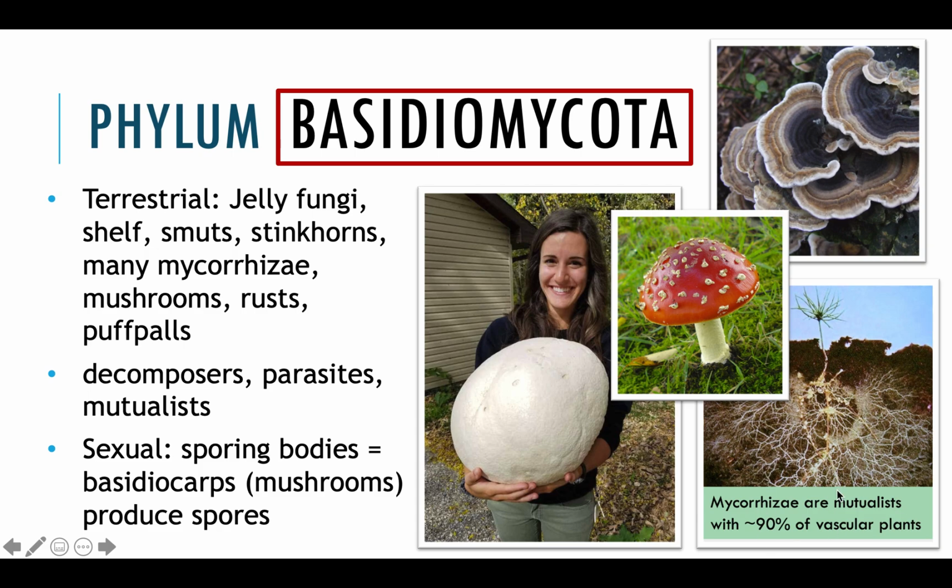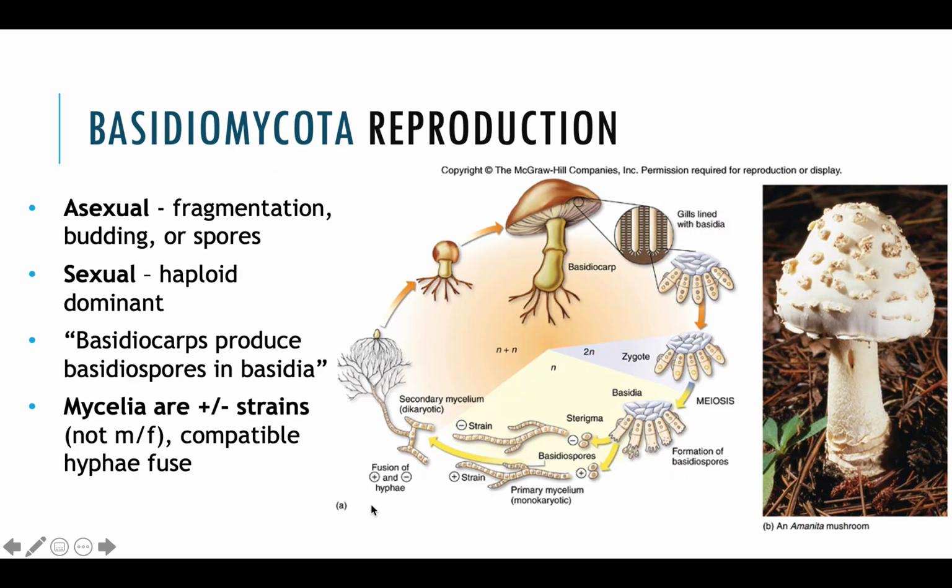We have mycorrhizae, which are mutualistic organisms, and they have that mutualistic relationship with plants. Underground, these guys are actually helping plants get more nutrients from the soils. So they're making nutrients more available to those plants. These are sexual organisms, and like I mentioned before, their sporing body or above ground structure is called a basidiocarp.